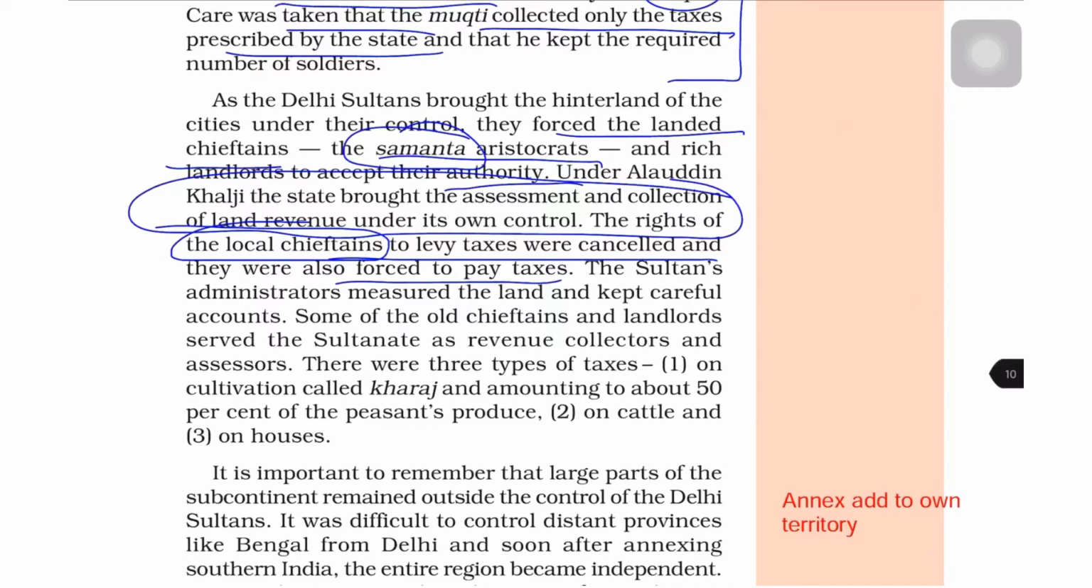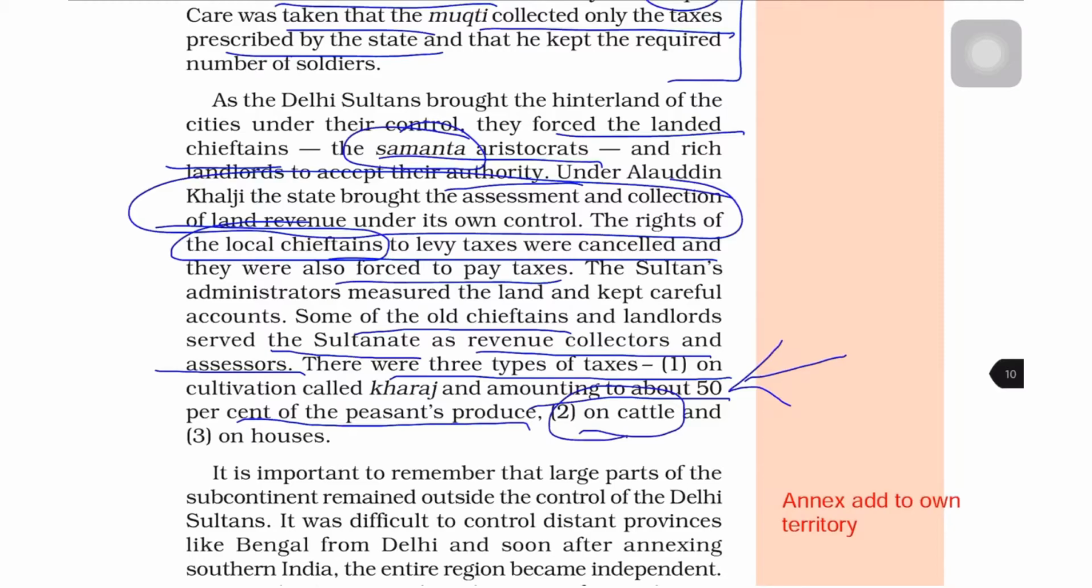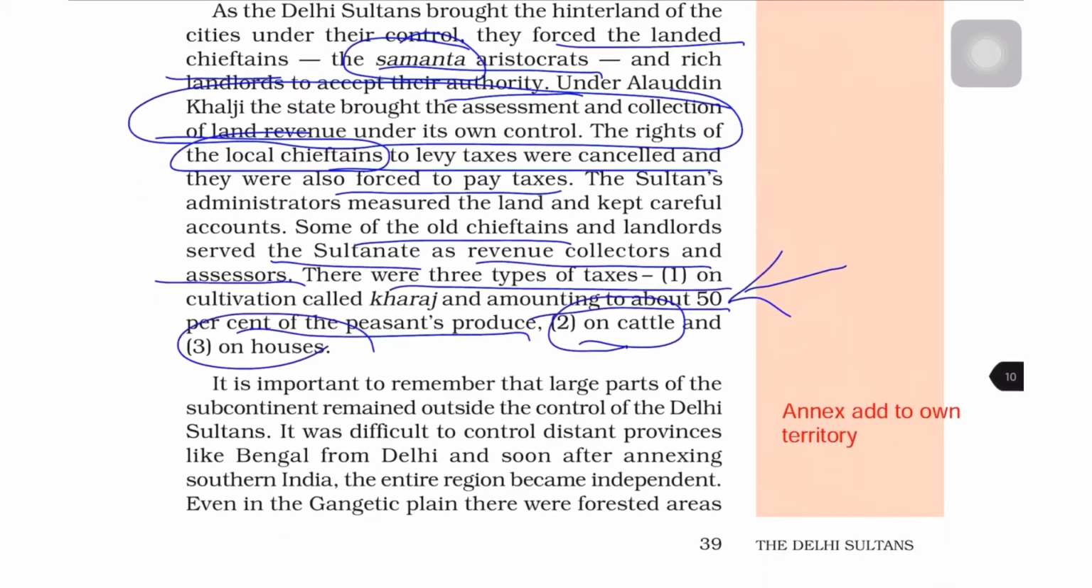The Sultan's administrators measured the land and kept careful accounts. Some of the old chieftains and landlords served the Sultanate as revenue collectors and assessors. There were three types of taxes on cultivation, called kharaj, amounting to about 50% of the peasant produce. That is, whatever peasants or agricultural laborers produced, 50% of it was given to the Sultanate. And there were taxes on cattle and on houses also.